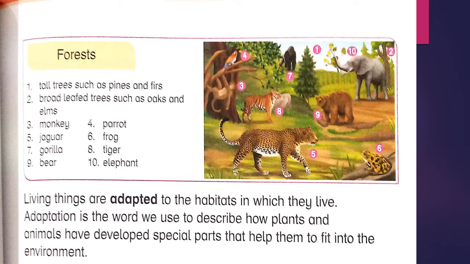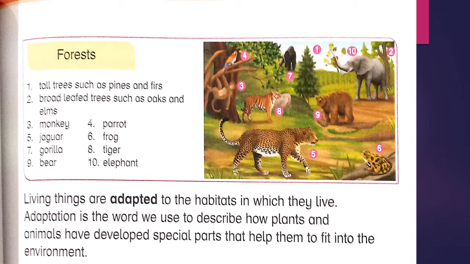Page number 29. Forest. Tall trees such as pines and firs, broad-leaved trees such as oaks and elms, monkey, parrot, jaguar, frog, gorilla, tiger, bear, elephant.